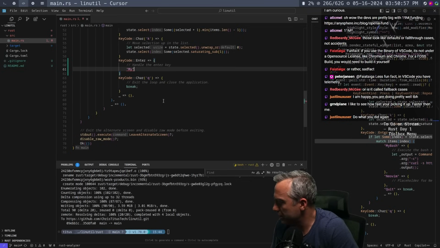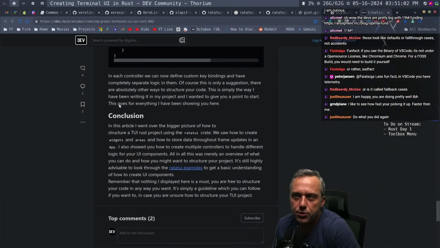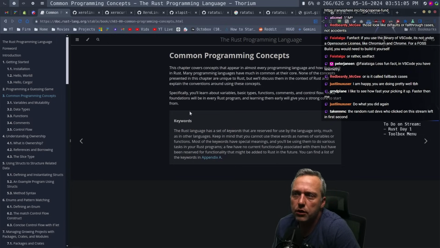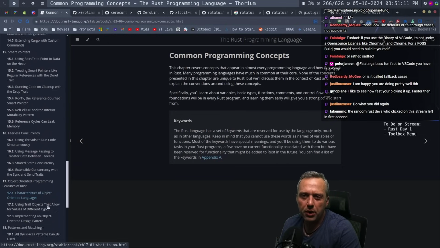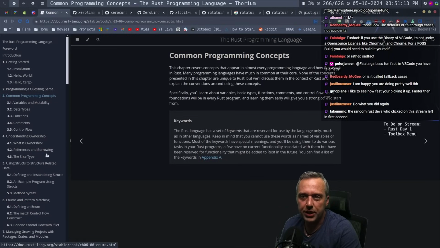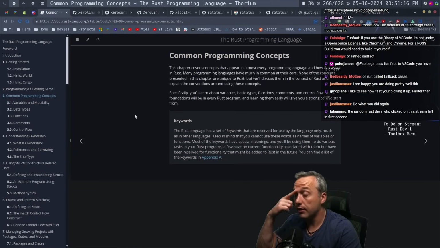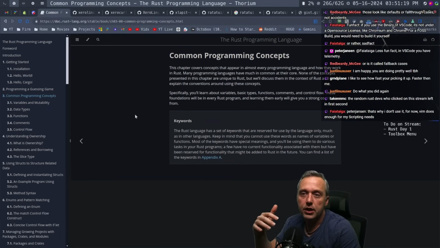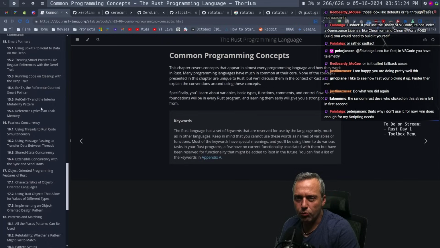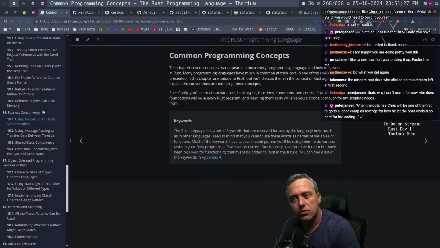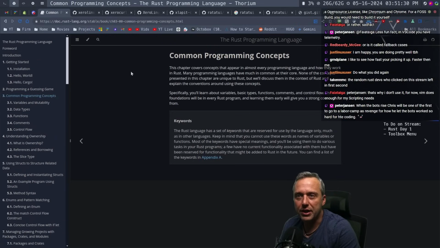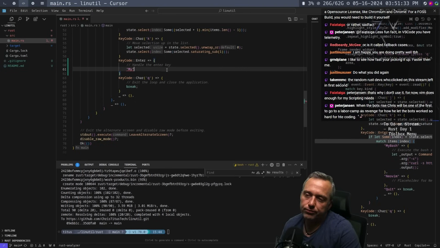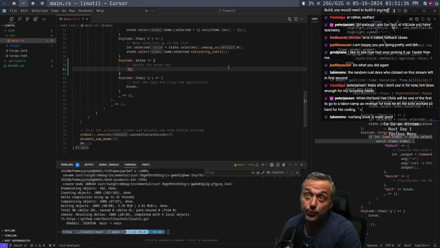I do have a book coming in soon. I think I'm going to go through it a little bit more, and I do still love this one right here from rustlang.org. I need to finish going through all of this. I'll probably take a notepad and notate certain things that I think are really interesting, like variables being immutable by default, and then slowly jot through. The big thing here is I'll probably have to read this like 5 to 10 times to really grasp a lot of the basic concepts of Rust. So right now we're just kind of hacking away at stuff.